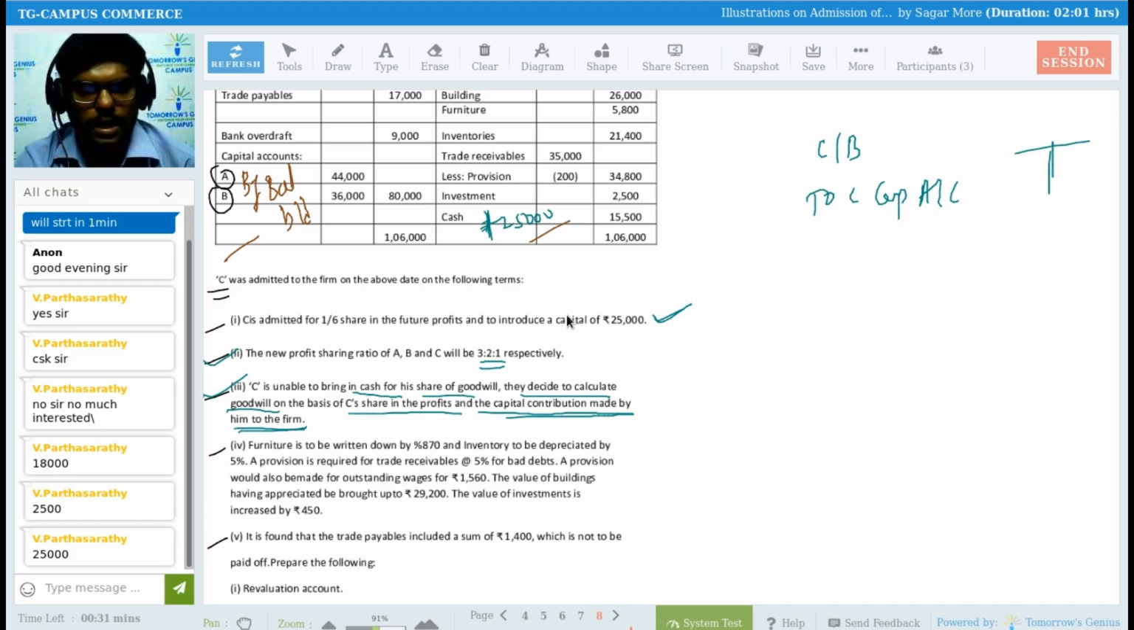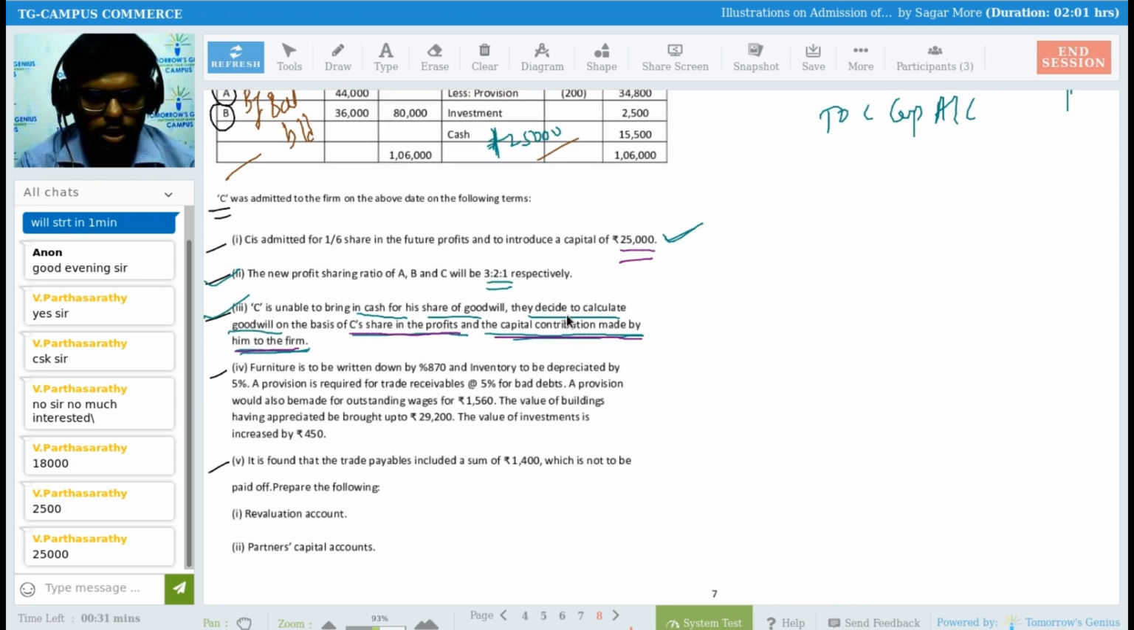So basically he contributed how much? He contributed capital of rupees 25,000, right? So what they are saying, based on what? Basis of C's share in the profit and capital contribution made by him to the firm. I can read further, then I can understand. So by which method I need to value goodwill actually? But before that, I need to read the further question.